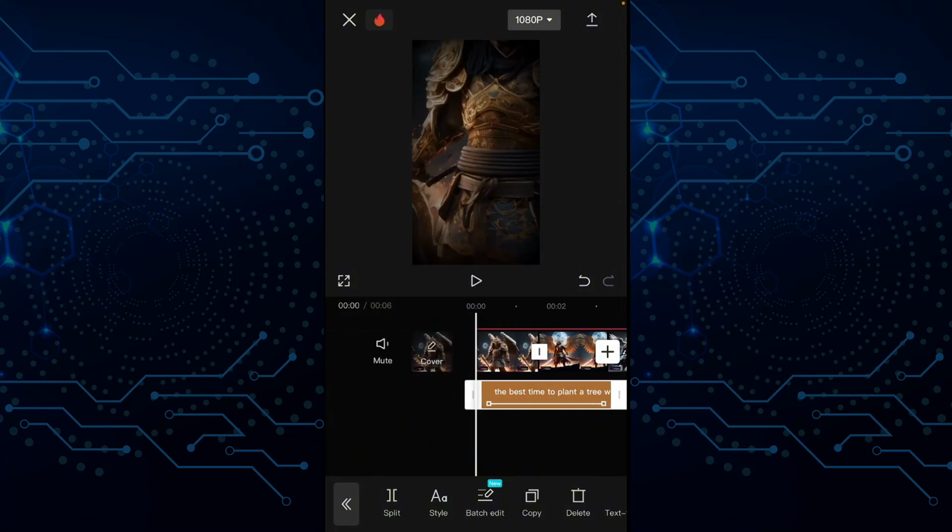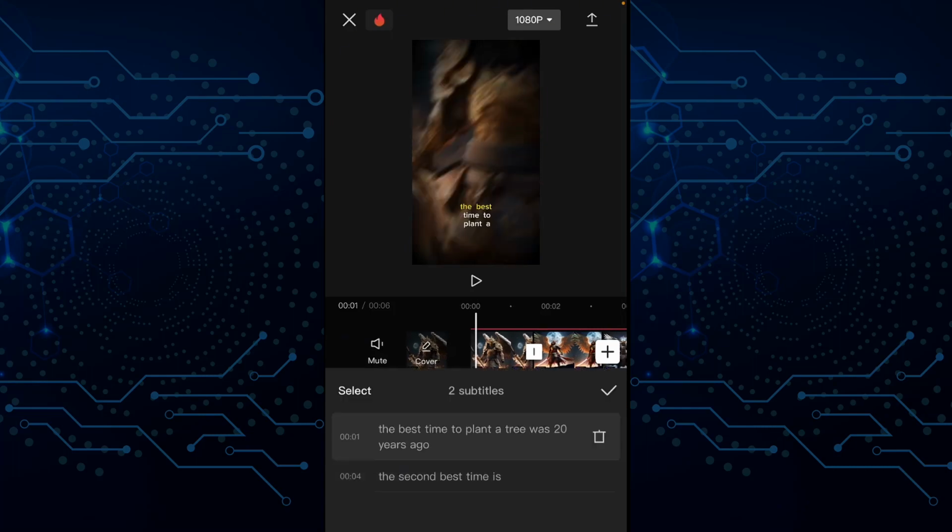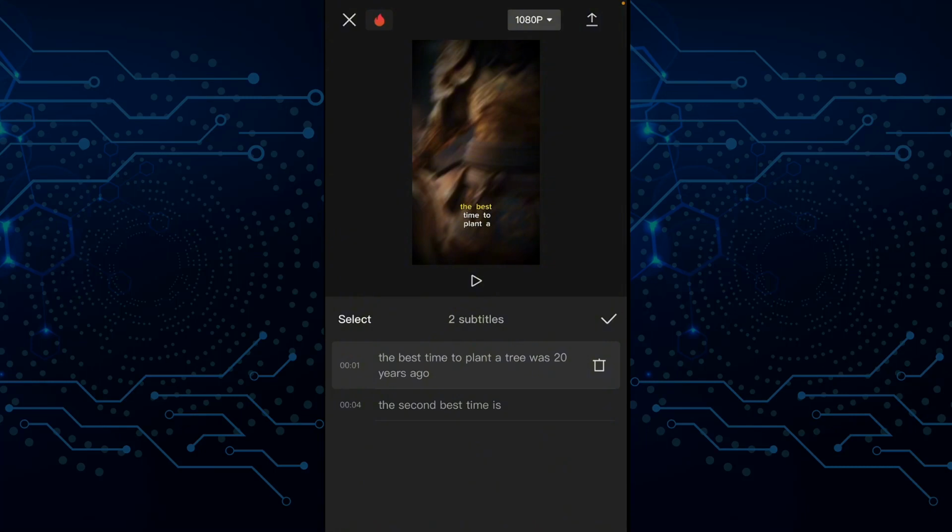All right, so we're still not satisfied with our captions. We still want to give it a touch up a bit. So what we're going to do next is to go to batch edit. We select the captions, go to batch edit, because we would want the words to appear one after the other, not in bulk like you see on the screen.